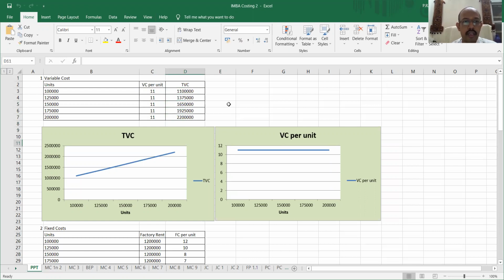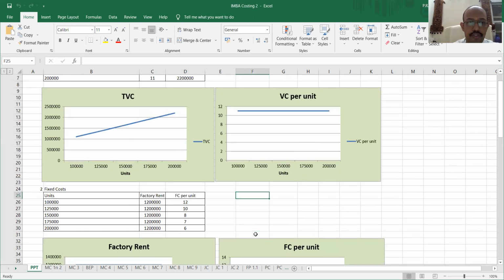Now you can see over here that my total variable cost keeps on increasing as the production units go on increasing. It keeps on reducing as the number of units produced goes on decreasing. However, my variable cost per unit remains same throughout the level of production. So two things you have to mark over here. Variable cost per unit will remain same no matter whatever is the production quantity, and the total variable cost will depend upon the units that you are going to produce. However, there are certain practical things that will impact these things, which we will discuss in the class when we are there for the regular lectures.